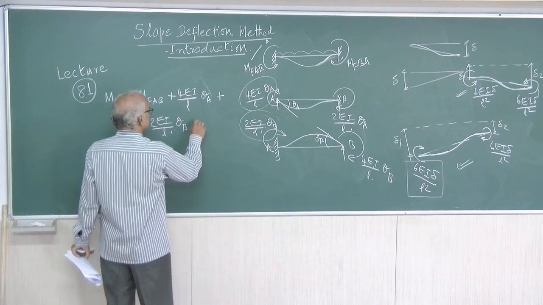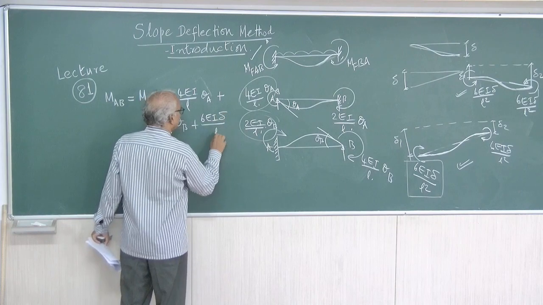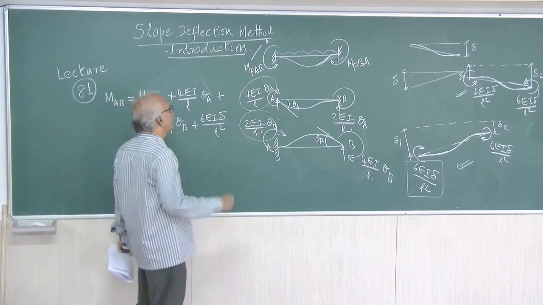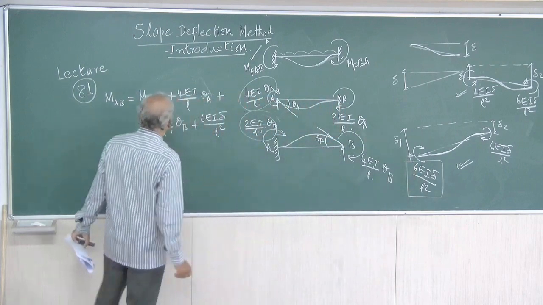So, plus 6EI delta by L square. This is on one side. 1, 2, 3 and 4 values. Now, we add all these things.